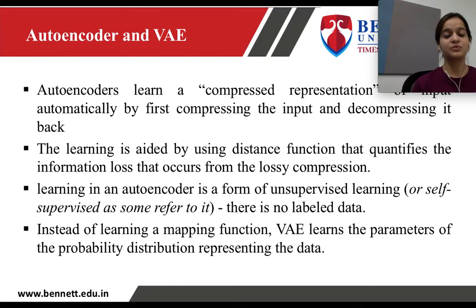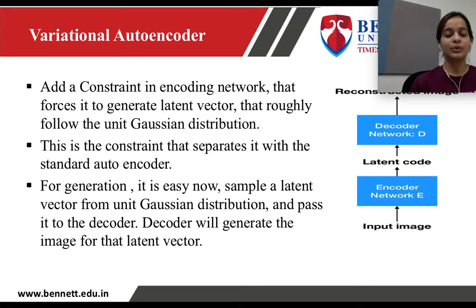Now what is the difference between an autoencoder and a variational autoencoder? A variational autoencoder is a type of autoencoder, right? An autoencoder learns a compressed representation by first compressing the input image and then decompressing it. It is aided by using some distance function which quantifies the information loss. In a variational autoencoder, along with the input image, an additional constraint is passed to the encoder network, which forces it to generate a latent vector which roughly follows a Gaussian distribution. This is the main difference between a general autoencoder and a variational autoencoder.